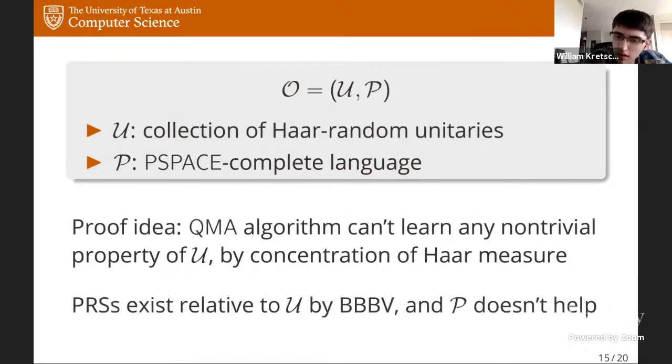Okay, so what's even simpler, I guess, is showing that pseudorandom states exist relative to this oracle. This turns out to just be a simple application of the BBBV theorem, so the quantum lower bound for unstructured search. And this works just because query complexity doesn't care about computational efficiency. So giving this P-space oracle does not help you at all to break the search problem corresponding to deciding whether a state is random or pseudorandom. So this is essentially all that goes into the first main result.